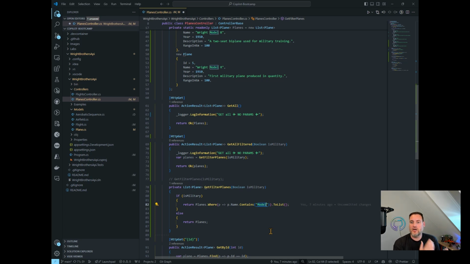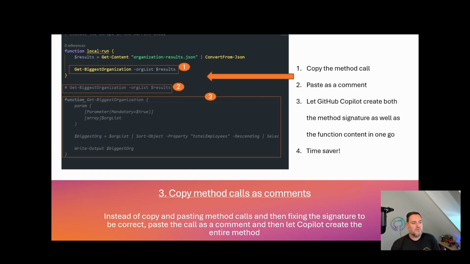So this is not necessarily the entire implementation, but it saves me so much time instead of picking and choosing all the ways that I need to convert the calling method into the actual method signature that I need. So that was definitely an eye-opener for me, saying, okay, if I do it like this, then I get way more value out of Copilot, because Copilot can do more for me in one go. Most of the time it has the right context. See the previous video, for example, of this is where I should implement that, and these are the parameter types, for example, that need to be sent in. And it works really well, and it saves me tons and tons of time.